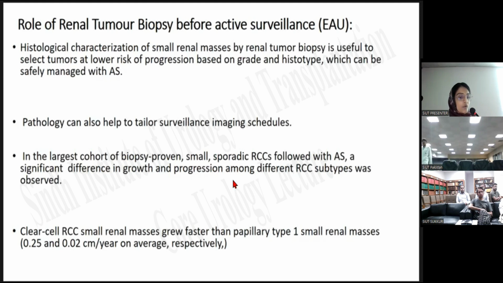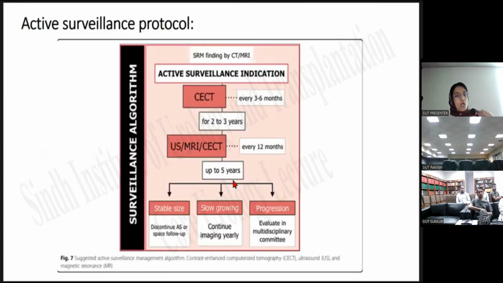That is, the rate of 0.25 for clear cell carcinoma and 0.02 for the papillary type 1 variant on average per year respectively. Again, there is a consensus between the different guidelines, but the recent guidelines suggest that one should go for renal tumor biopsy before going for ablative techniques and before going for active surveillance of the patient.